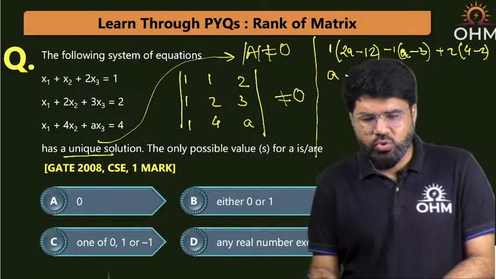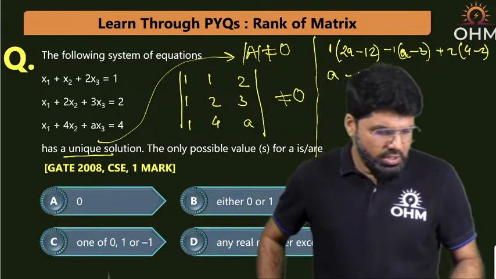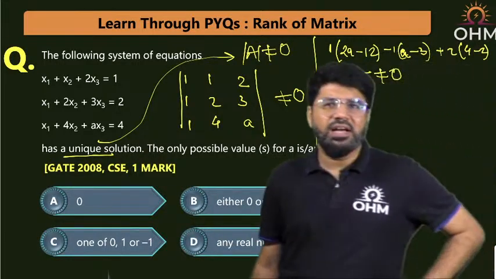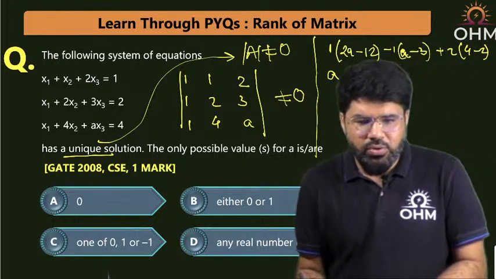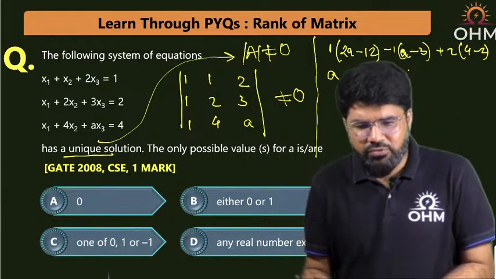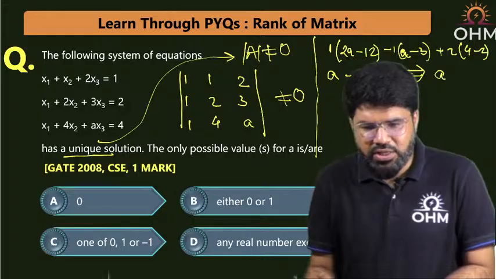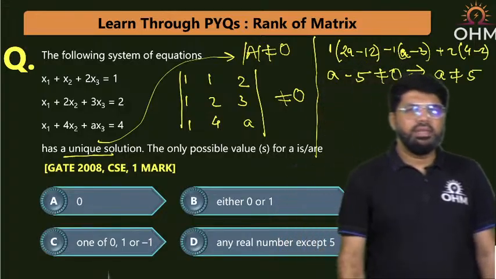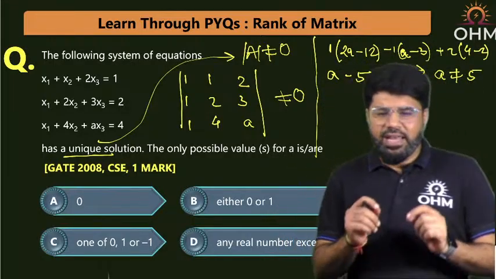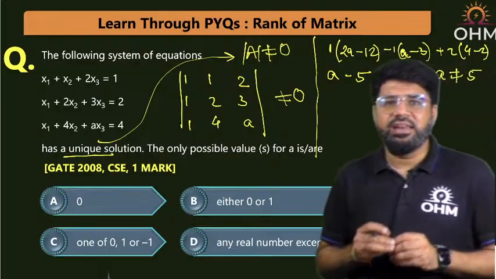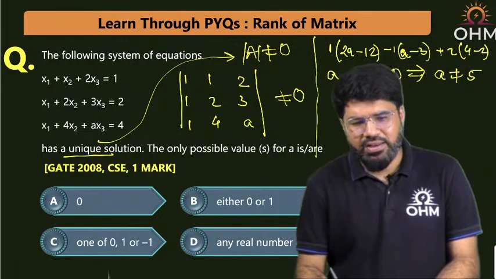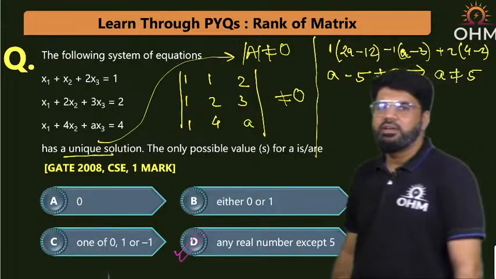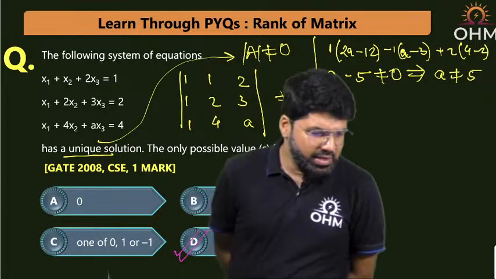And what you should do? Not equal to 0. What is the answer here? Simple question. If a minus 5 is not equal to 0, the only possible condition required for unique solution is a not equal to 5. That means option number D: a can take any real number, except 5. A can take any real value except 5.